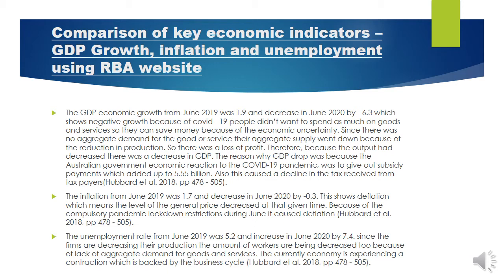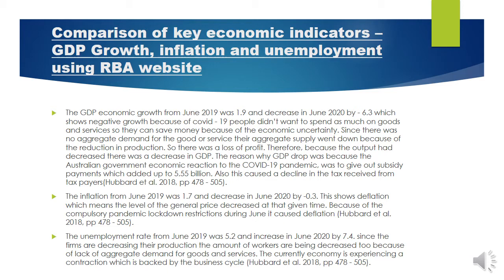The reason why GDP dropped was because the Australian government's economic reaction to the COVID-19 pandemic was to give out subsidy payments, which added up to $5.5 billion. Also, this caused a decline in tax received from taxpayers.